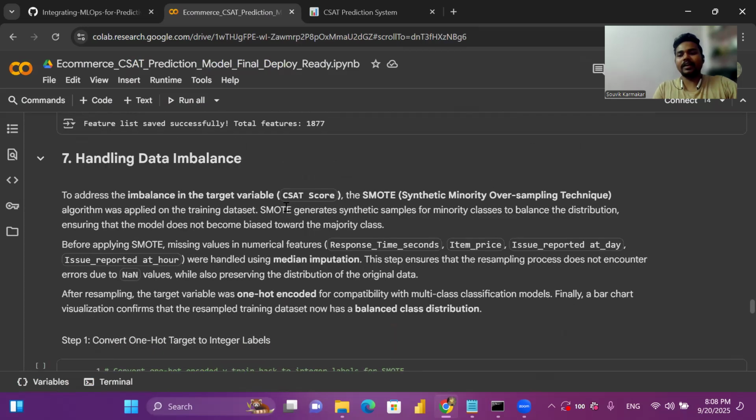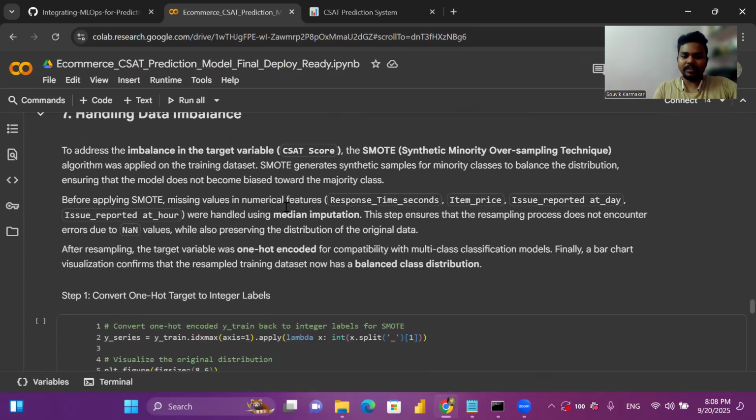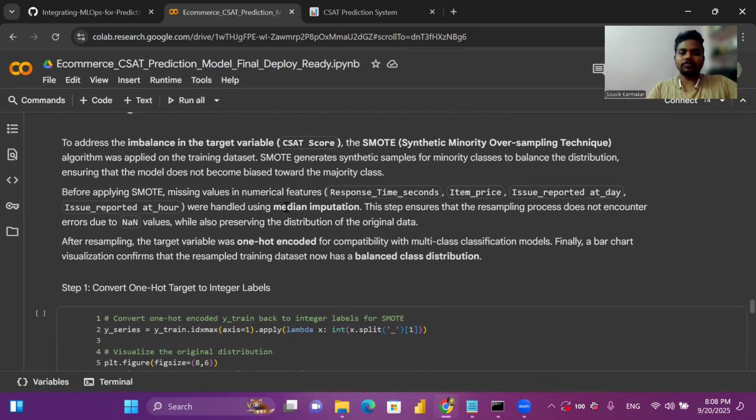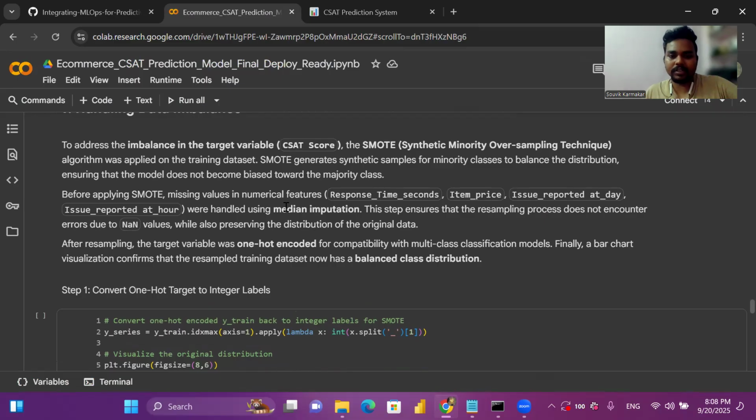After that, we have to handle the imbalance, as we already saw that our dataset is imbalanced. The rating 5 has more rows as compared to other ratings. In that case, we have employed SMOTE, the synthetic minority oversampling technique.